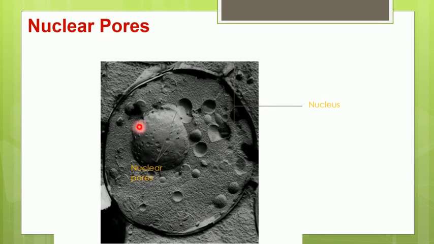This is the actual electron micrograph of the nucleus. Here you can see this is the nucleus, and on the surface of this nucleus there are many minute holes. These are called nuclear pores.